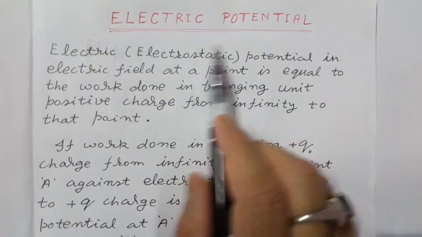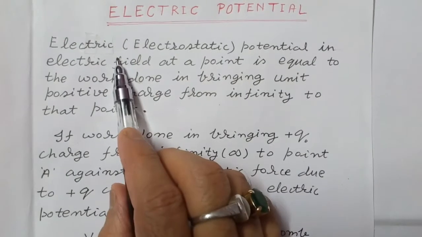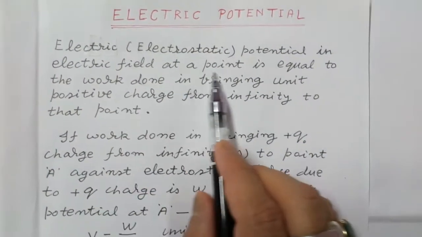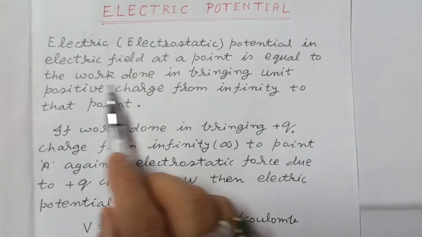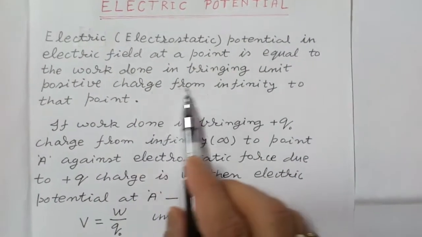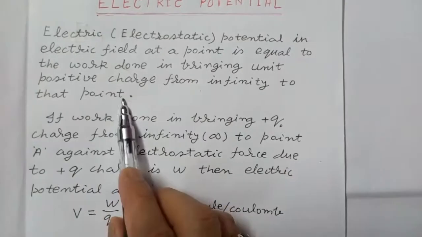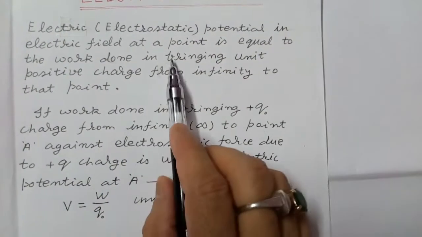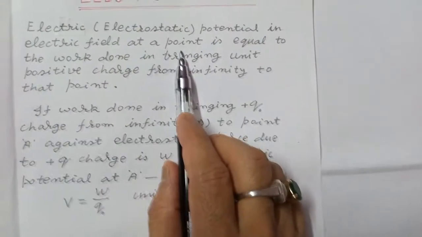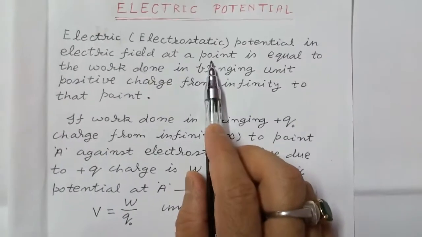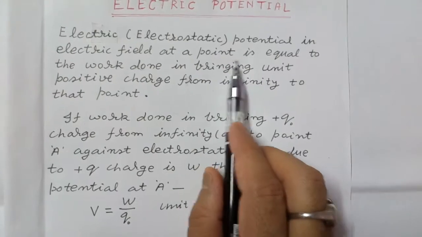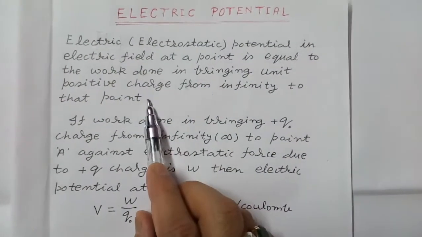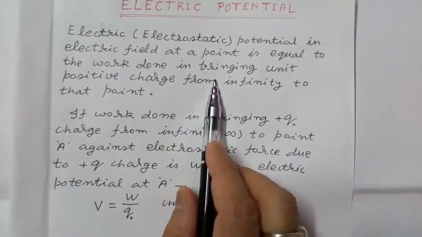Now what is electric potential? Electric or electrostatic potential in electric field at a point is equal to the work done in bringing unit positive charge from infinity to that point. इलेक्ट्रिक फील्ड में किसी बिंदु पर इलेक्ट्रिक पोटेंशियल यूनिट पॉजिटिव चार्ज को इनफाइनाइट से उस पॉइंट तक लाने में जो वर्क किया जाता है उसके बराबर होता है.